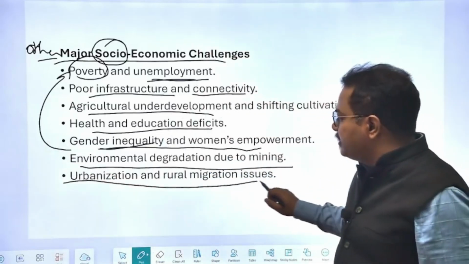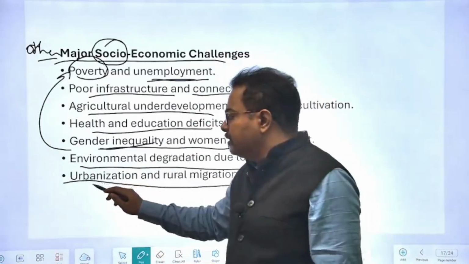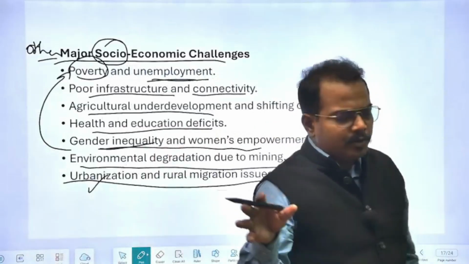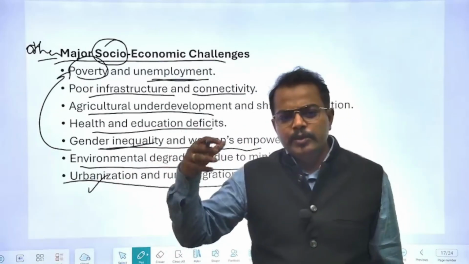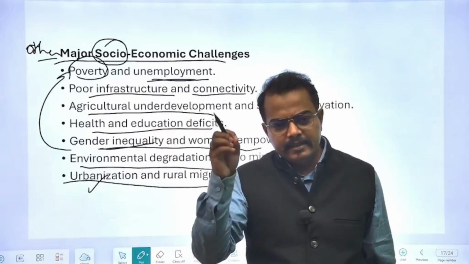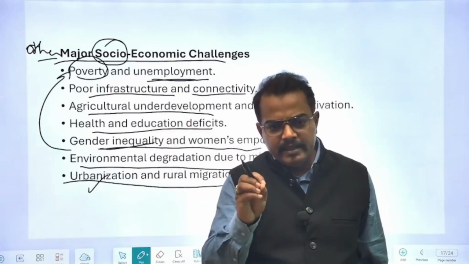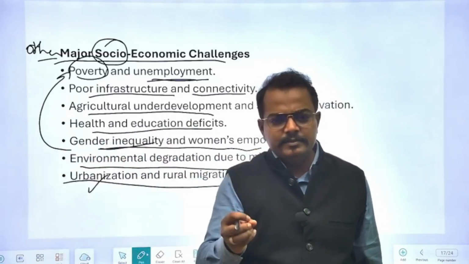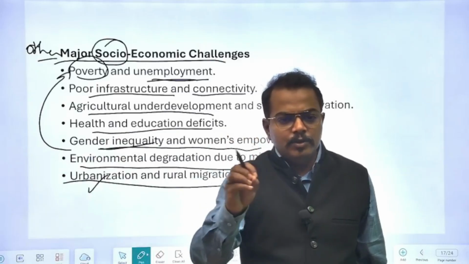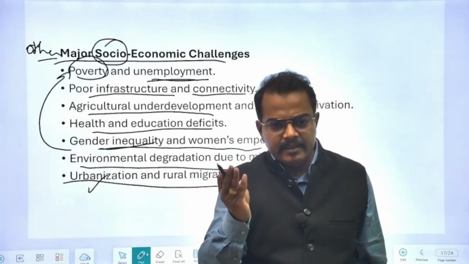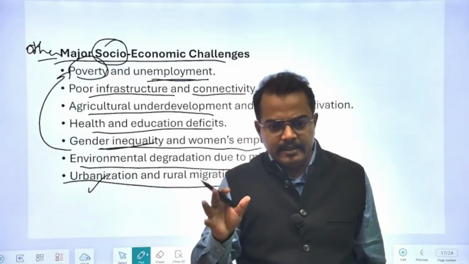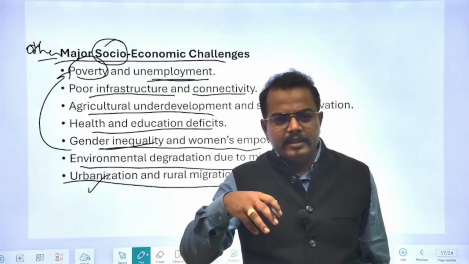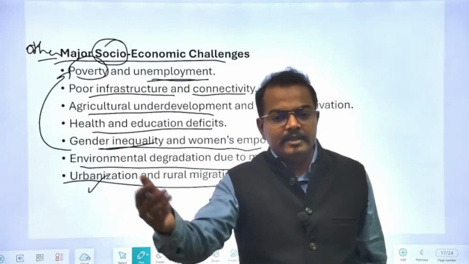Then there is the urbanization and rural migration issue. This is again a social problem, because urbanization simply means, if you go to an urban area, the economic activities are basically different from those in a rural area. In urban areas no one goes for primary activities, like agriculture and fisheries, where whatever you get from nature you use directly. So in urban areas you will never find people engaging in primary activities.